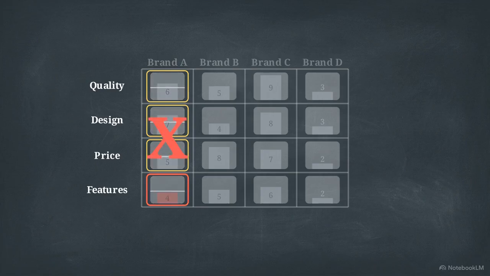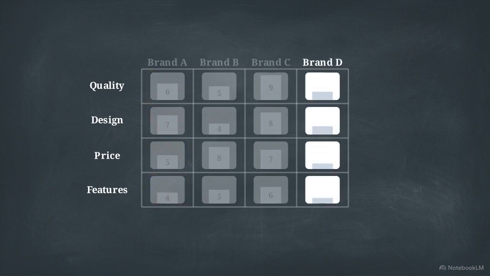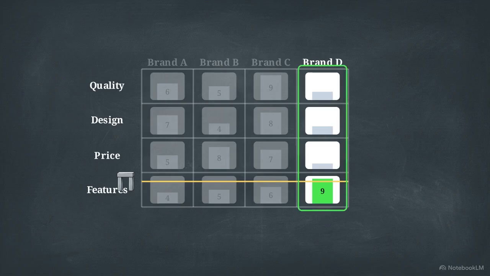Conversely, the conjunctive model evaluates by brand. The consumer sets a minimum acceptable level for every single attribute. If a product fails even one of these mandatory minimums, it is immediately rejected. The disjunctive model takes the opposite approach. The consumer sets an exceptionally high standard on just one or two key attributes. A brand survives solely by spiking past this threshold, even if its average performance everywhere else is mediocre.